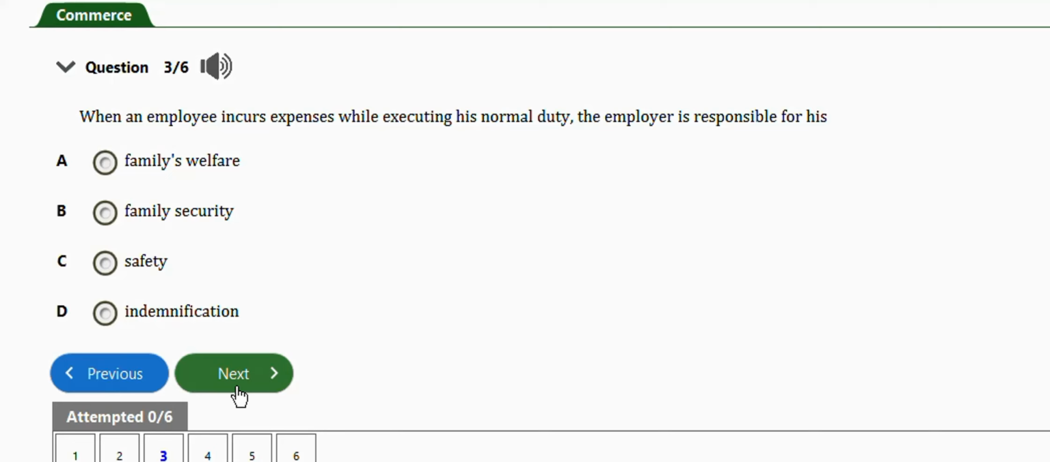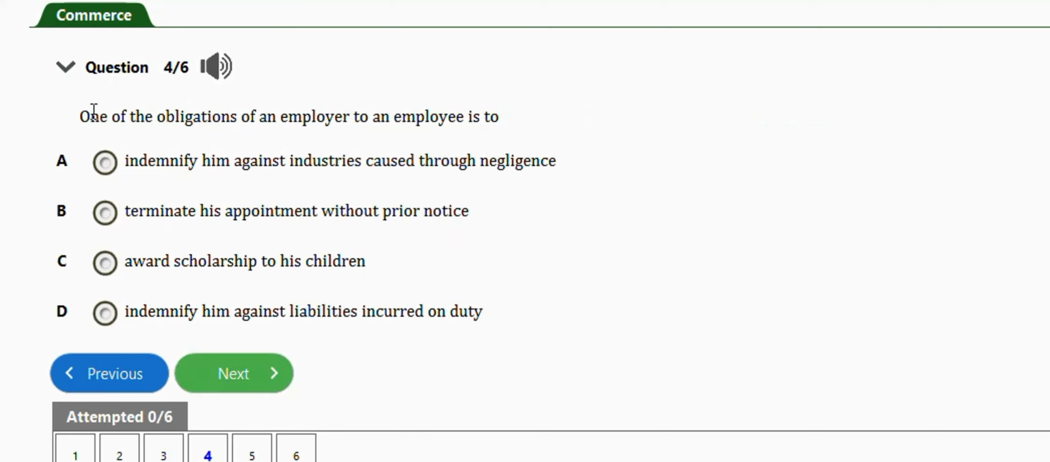Okay, so the next question is this one. It says one of the obligations of an employer to an employee is to: indemnify him against industry's costs through negligence, terminate his appointment without prior notice, award scholarship to his children, indemnify him against liabilities incurred on duty. The right answer is option D, indemnify him against liabilities incurred on duty.